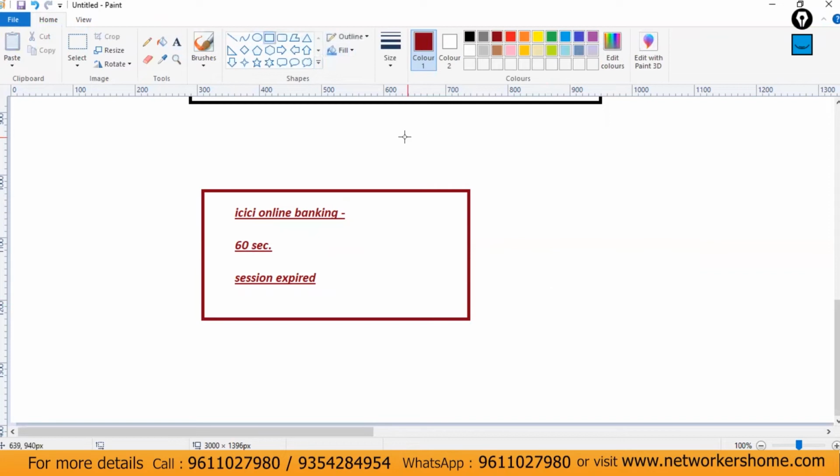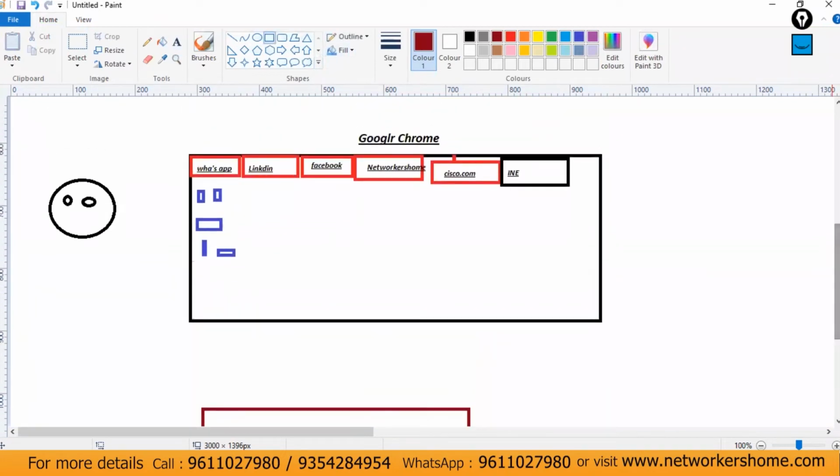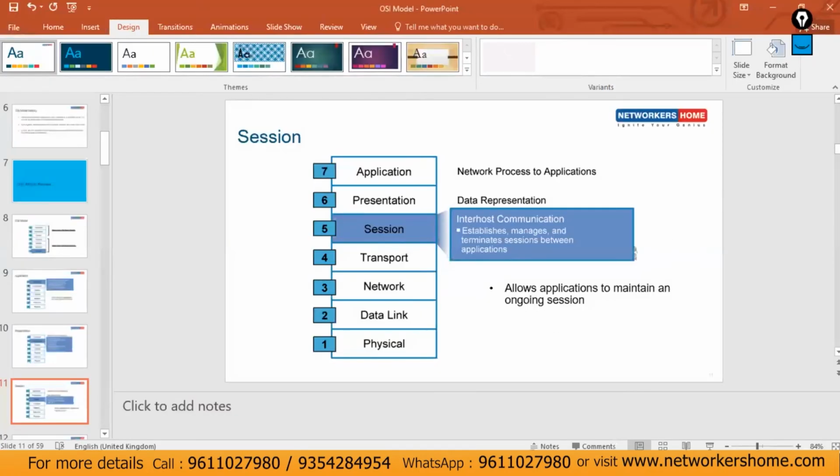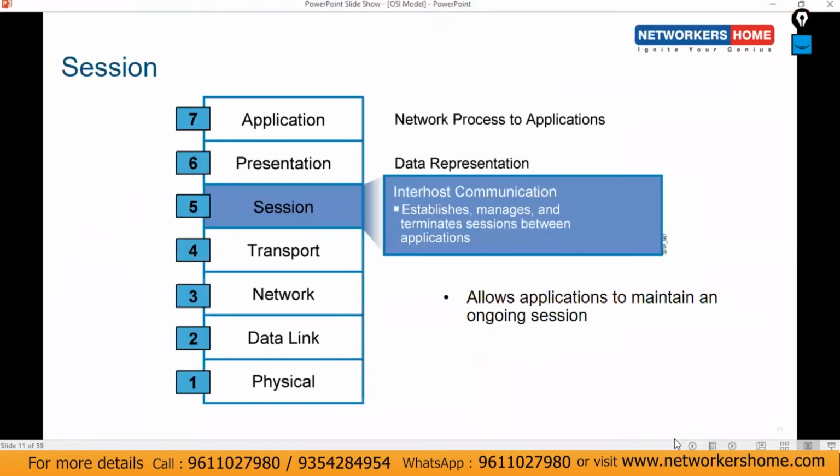Let's consider Facebook. I don't remember the last time I logged in to my Facebook account, but I use my LinkedIn account daily, so the session is not getting expired. That is also how it's happening, and that is all because of the session layer. Without the session layer, we can't expect that kind of thing.